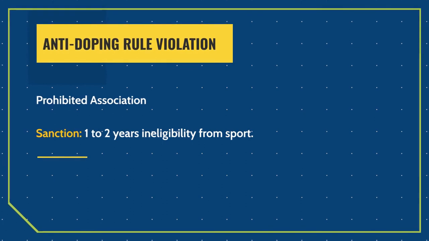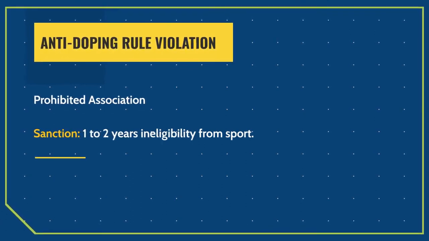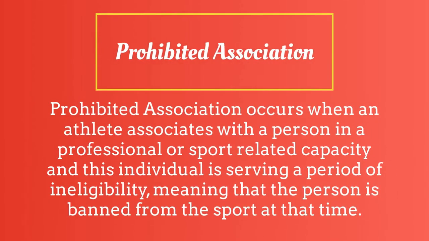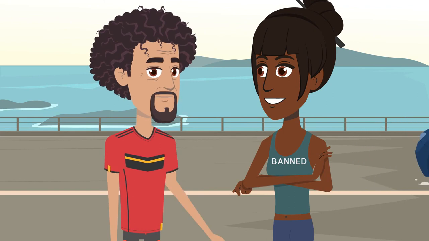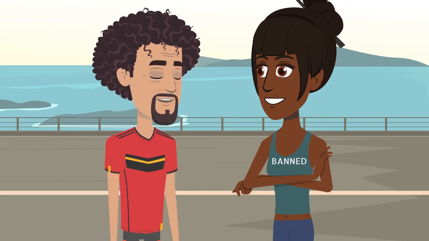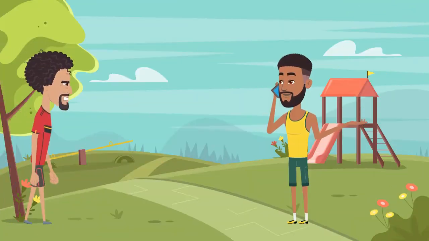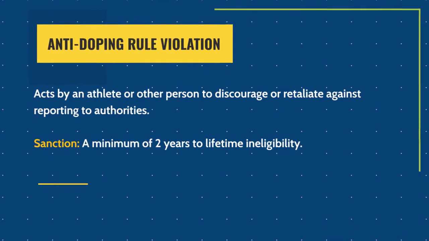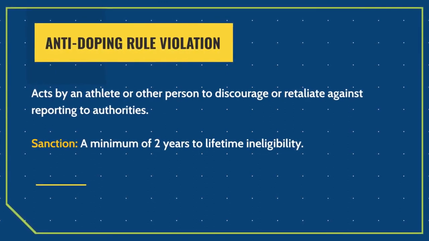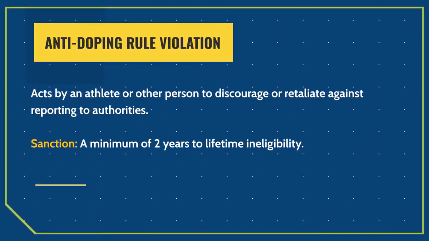Prohibited association is also another anti-doping rule violation. Prohibited association occurs when an athlete associates with a person in a professional or sport-related capacity, and this individual is serving a period of ineligibility, meaning that the person is banned from the sport at that time. And the 11th anti-doping rule violation, acts by an athlete or other person to discourage or retaliate against reporting to authorities, has been added to the list of anti-doping rule violations.